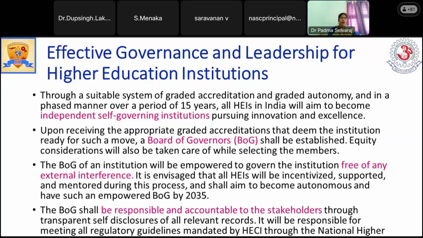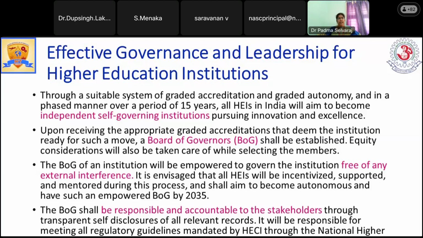By 2035 they are trying to have more autonomous institutions and more private universities, that is deemed universities, which can be identified and can develop in different research aspects, and they can award their own degrees without interference from state universities or central universities. Normally institutions are affiliated to the state universities, and that bonding, that level of management, will be broken and they can decide on their own.